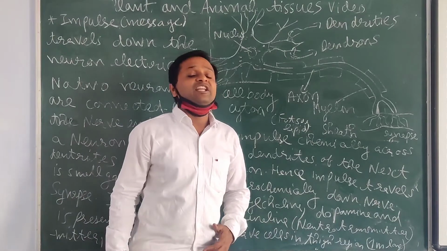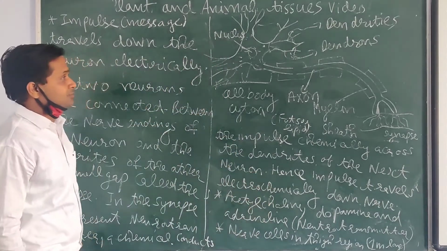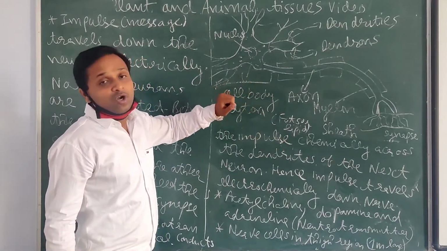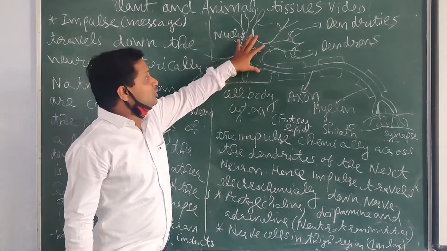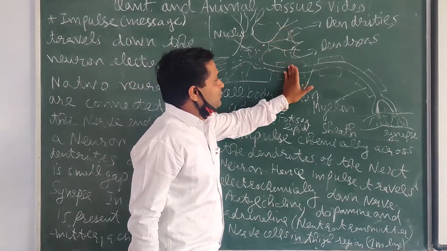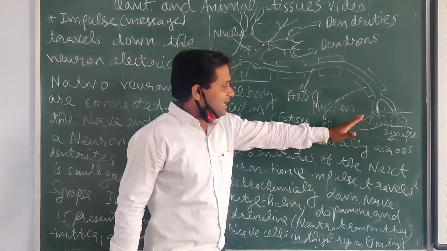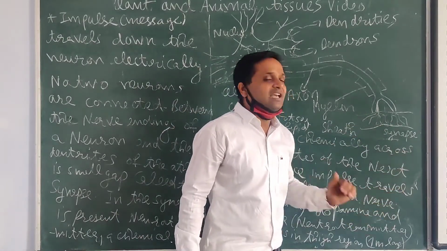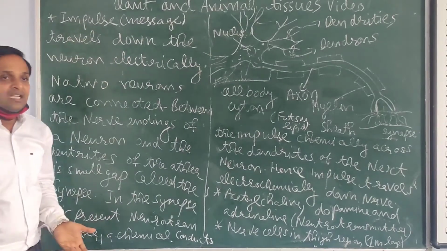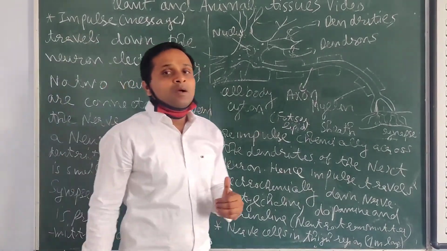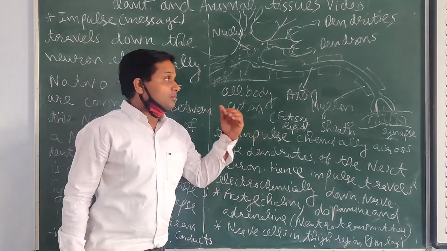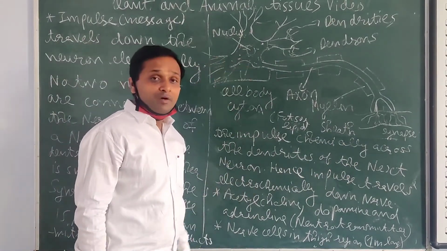A nerve cell in the thigh region is 1 meter long. So this is the working and explanation of the neuron structure. Again, to repeat, this is the cell part, and here the dendrite receives the message and sends it through the axon to the nerve ending, and the next neuron is here. After more nerves like this, the message goes to the brain, which decides and gives the decision back to the motor neuron, and the motor neuron gives it to the muscles. So this is the way neurons work.